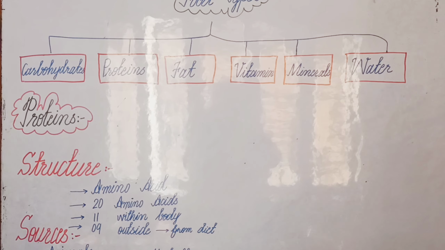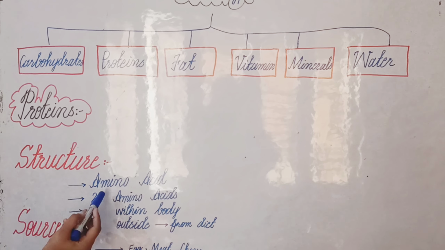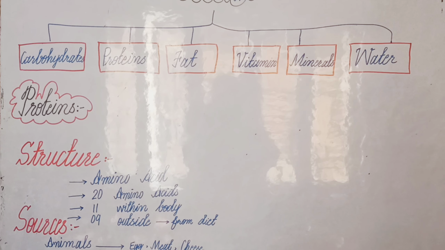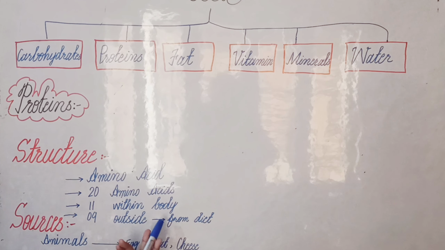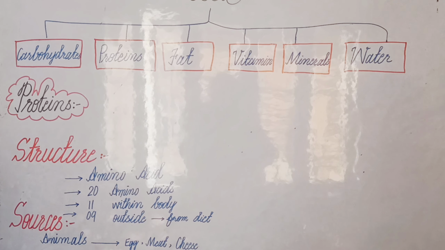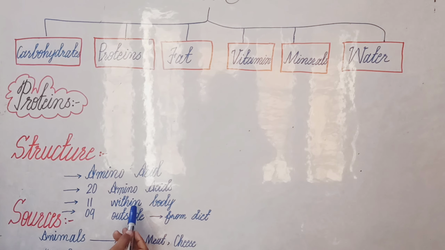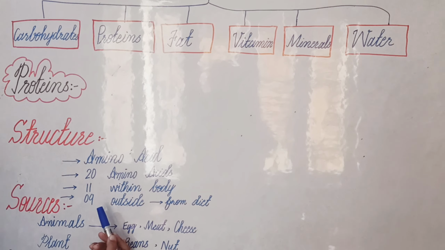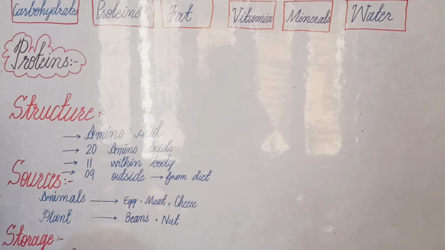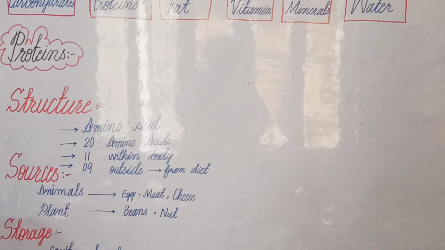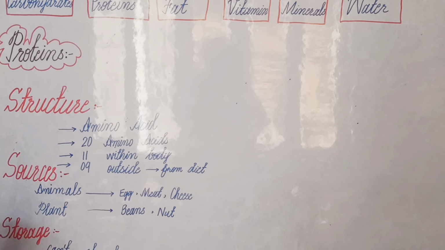Now we will discuss the structure of protein, that is, how proteins are made. Proteins are made up of amino acids. There are 20 amino acids, some of which we can make inside the body and some we take from outside. There are 11 amino acids which are made within the body, and 9 amino acids which we take from outside the body, from our meals, from our breakfast. And now the sources where proteins come from.